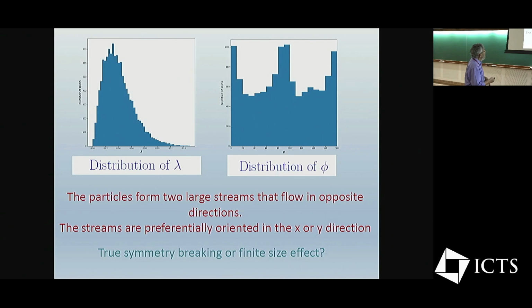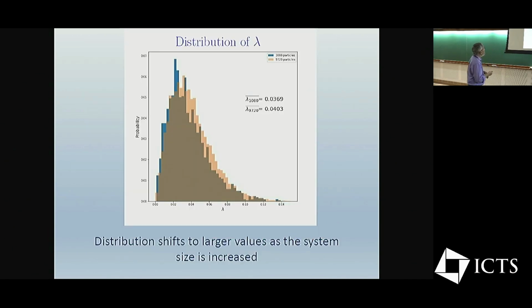So we looked at these distributions for two systems with sizes that are very different from each other, and this is what we find. For the distribution of lambda, if I look at two systems whose sizes are roughly 10 times different, they get very similar distributions. And in particular, as I go to a bigger system, the average value increases by a small amount.